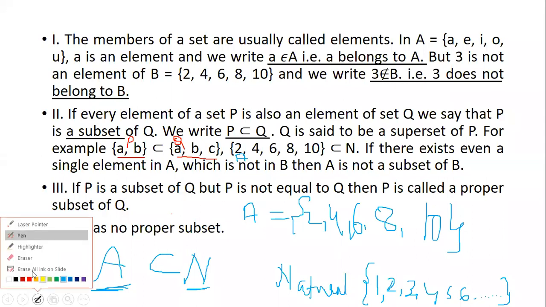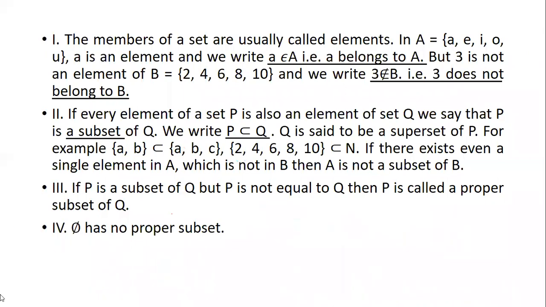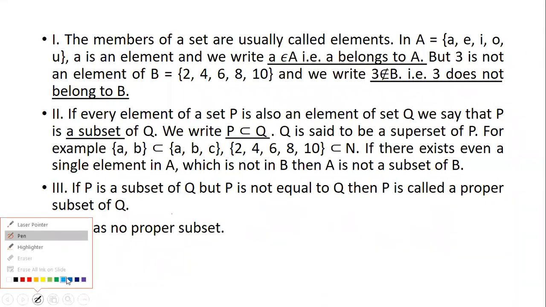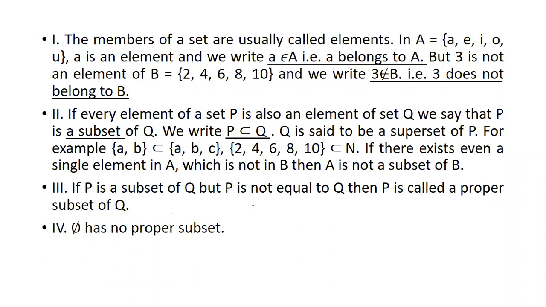Now let us understand with a few more examples. Let's make this much clearer for you. Let's take, for example, set S. Set S is equal to C, D, E, F, and I. Okay, so this is set S. Understand clearly?